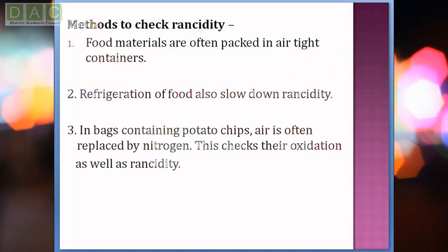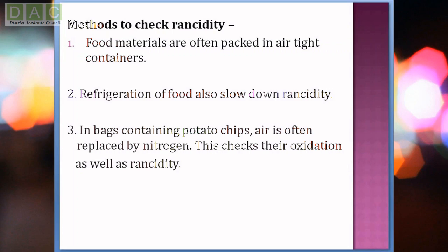There are several methods to check rancidity. Number one, food materials are often packed in airtight containers. If we keep food in an airtight container, rancidity can be checked. Number two, refrigeration of food also slows down rancidity. Number three, in bags containing potato chips, air is often replaced by nitrogen. This checks their oxidation as well as rancidity.